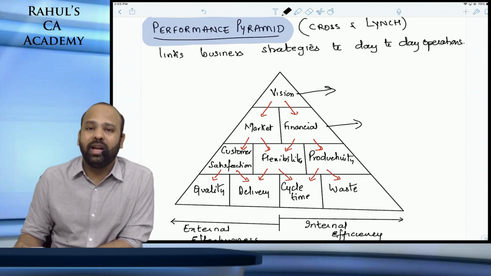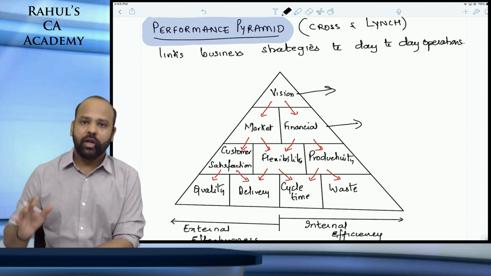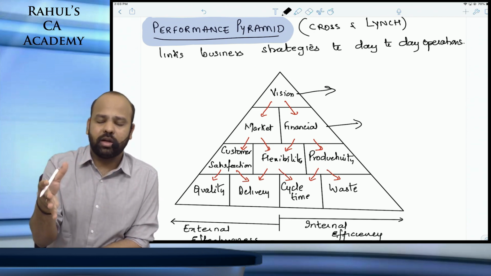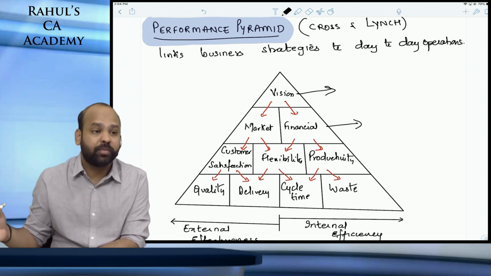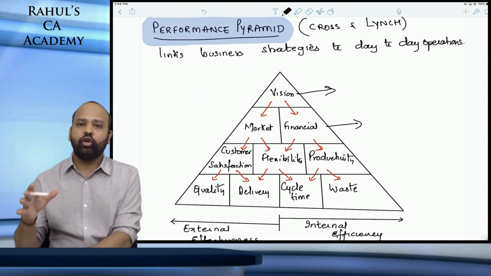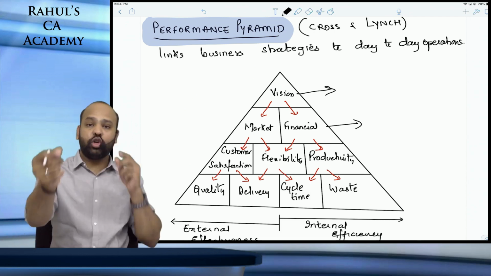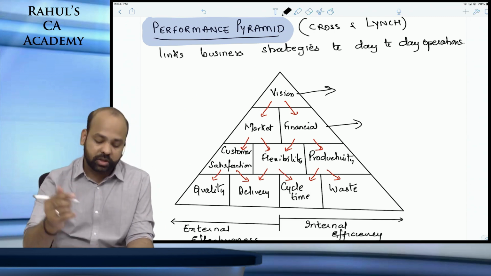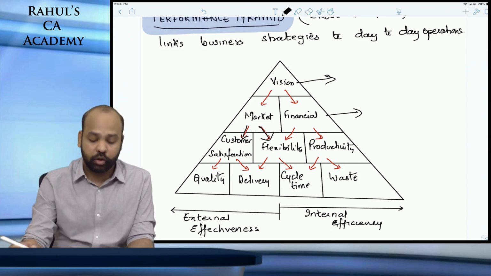We try to relate them better to market related measures and financial measures. Basically, your critical success factors as far as the market is concerned and as far as the financial perspective is concerned. Market related measures and financial perspective, you are trying to define your critical success factors in terms of this. You will be able to achieve your market related critical success factors by working on customer satisfaction and by working better on flexibility